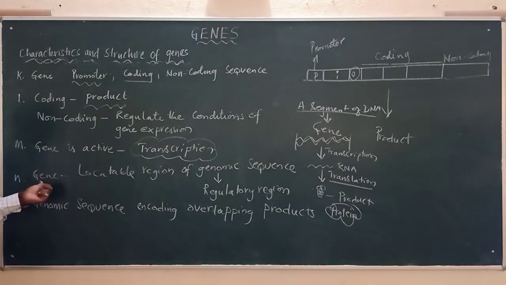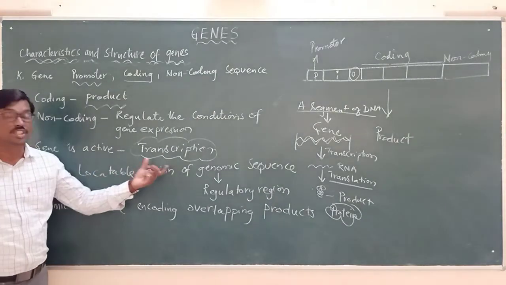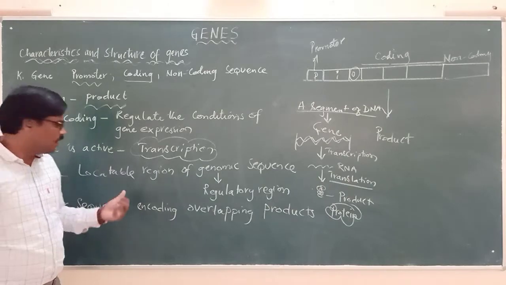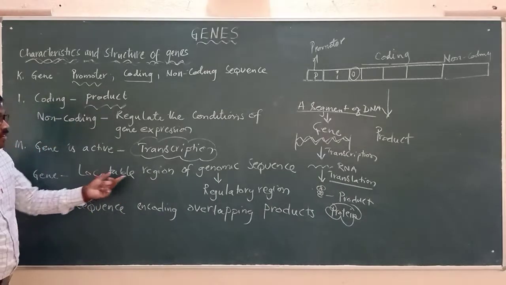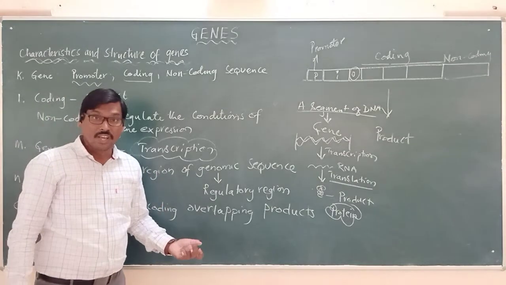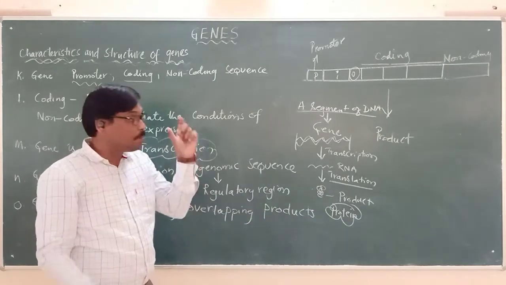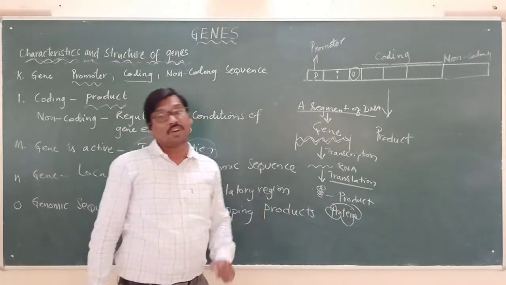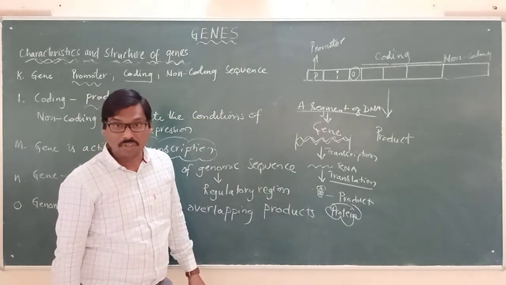And a gene is a locatable region of genomic sequence. Means what? What do you mean by this gene? A locatable region of the genomic sequence means you can easily identify a particular gene based upon the sequence.